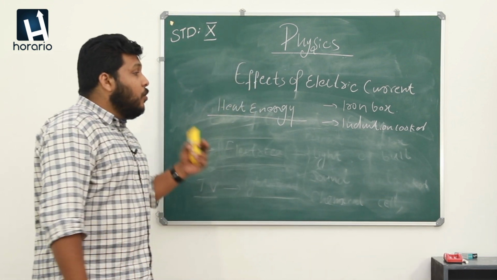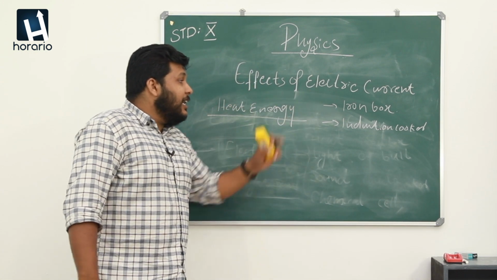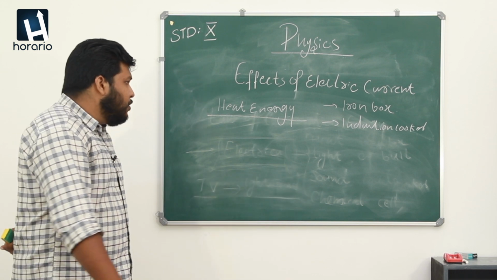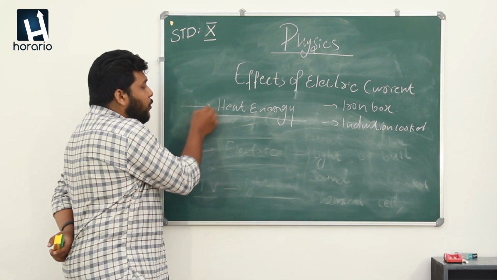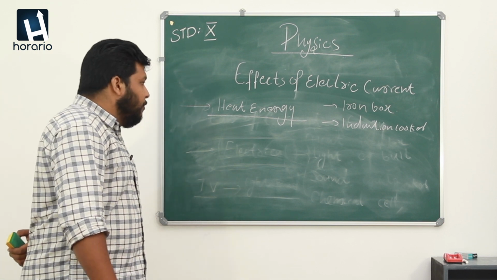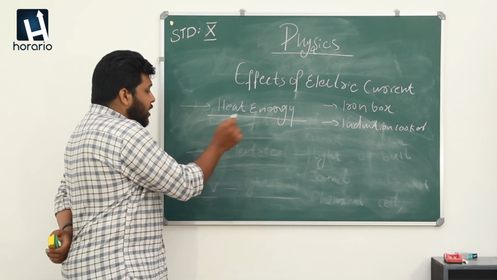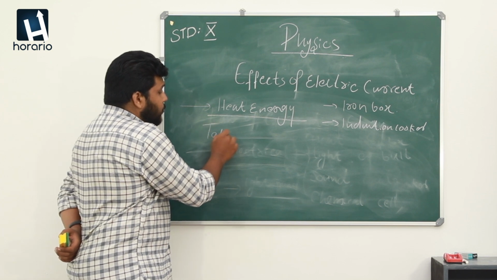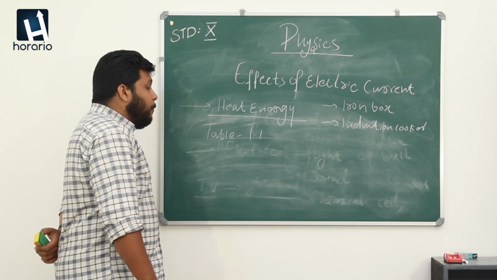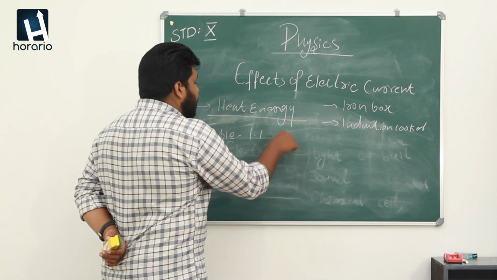These equipments are all using electrical energy for converting or producing heat energy. So it's one of the most important topics we are going to discuss in our first chapter. Before that, students, please note that there is a table in the textbook, Table 1.1, I think it's on page number 4.